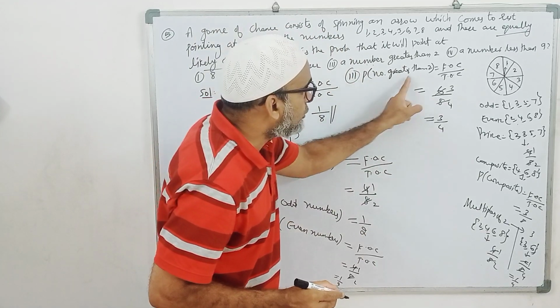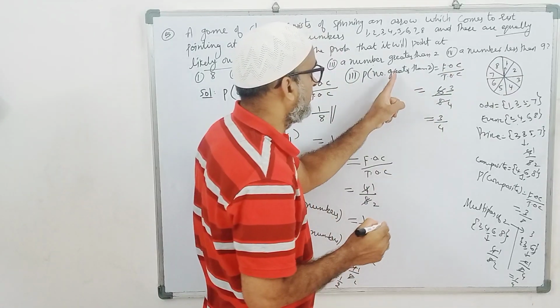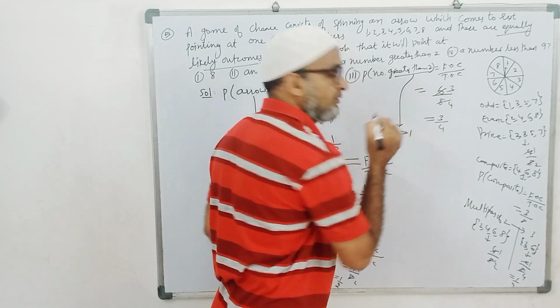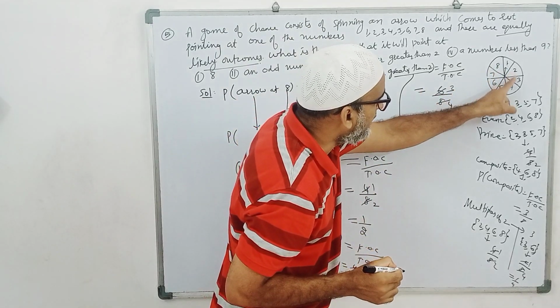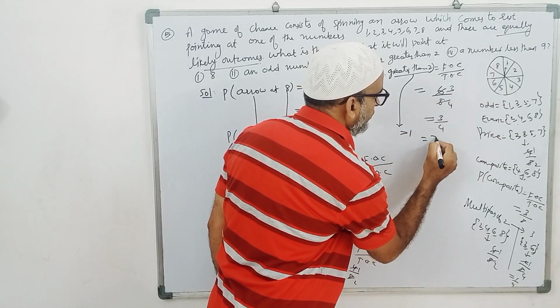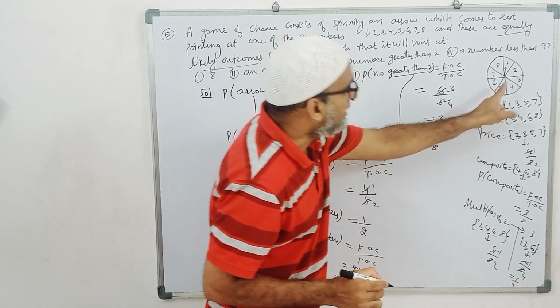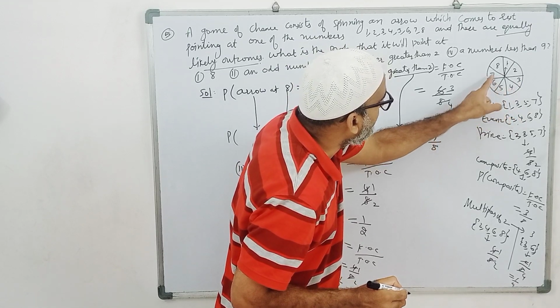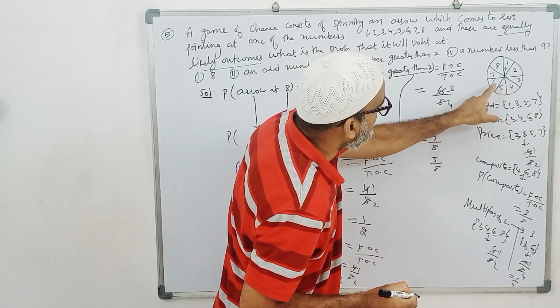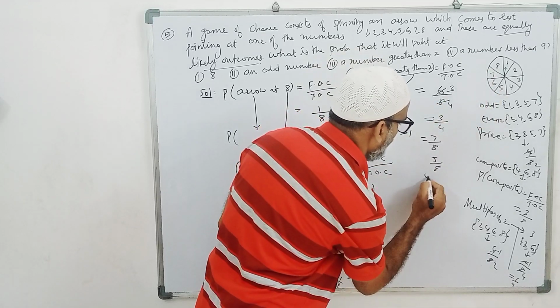On greater, also greater than 1. Instead of greater than 2, take greater than 1. Greater than 1 means 1, 2, 3, 4, 5, 6, 7, so 7 cases are there. Greater than 1 is equal to 7 by 8. Greater than 3, 1, 2, 3, 4, 5, 5 by 8. Greater than 4 means 5, 6, 7, 8. 4 cases are there, 4 by 8.